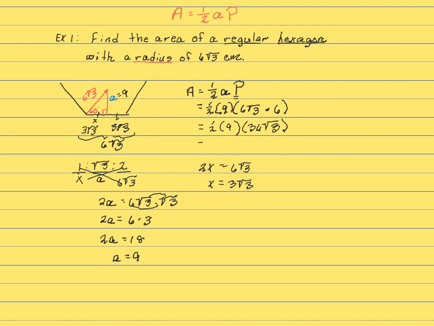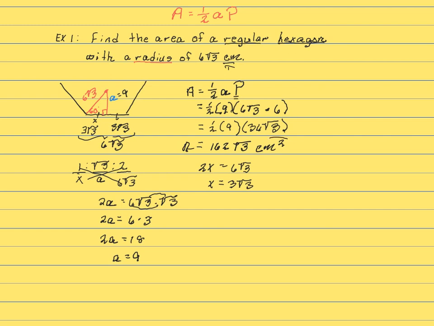So this area would equal 1/2 times 9 times 36 square roots of 3, and that would be 162 square roots of 3, and our unit of measure is centimeters, so it would be centimeters squared.